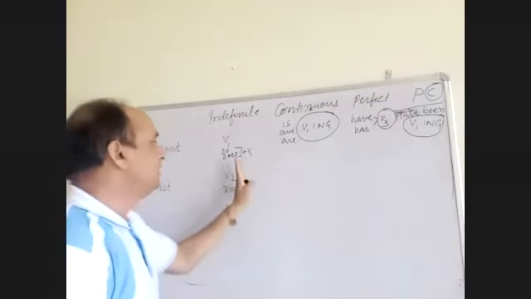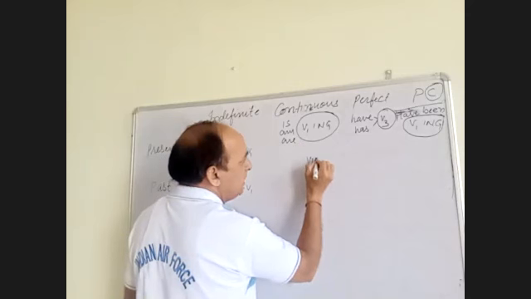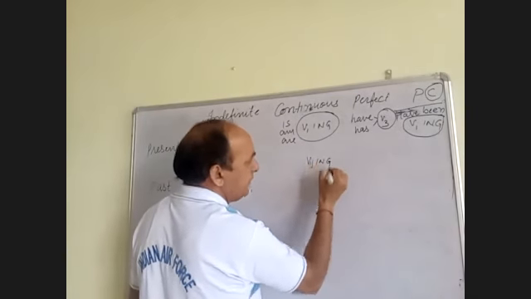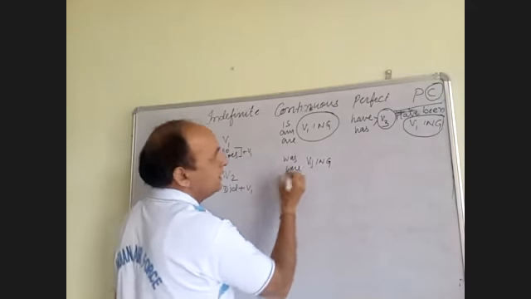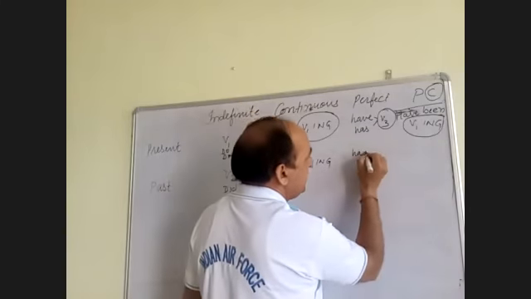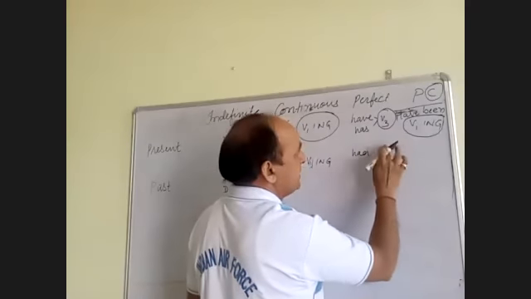Here again, same ing form, first form plus ing, same present participle, only the helping verb will be was and were. Here the helping verb changes to had been: had plus third form.